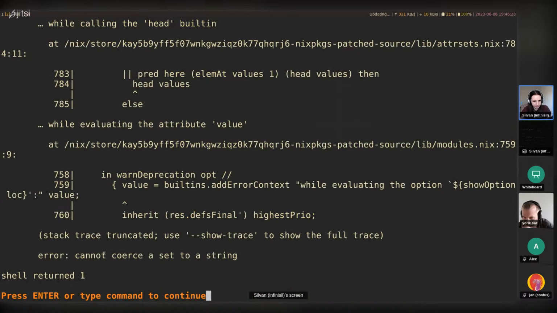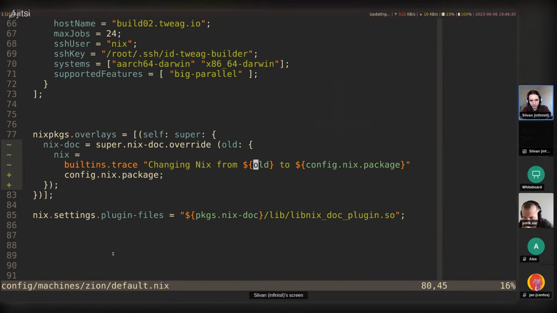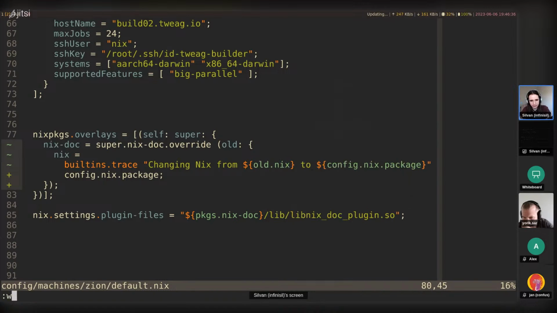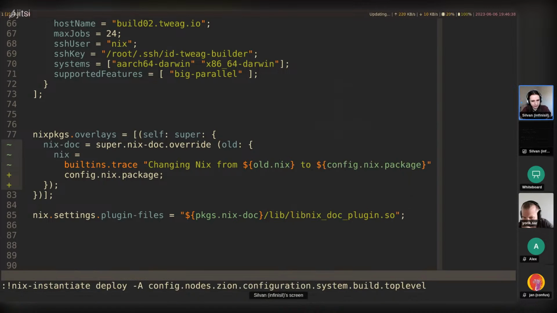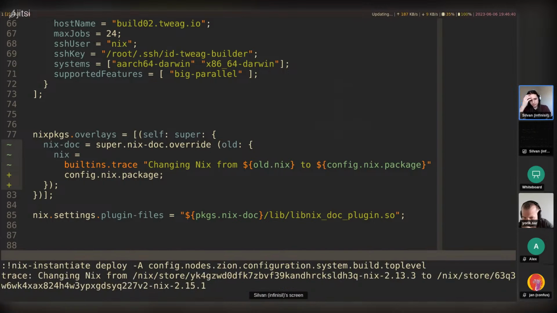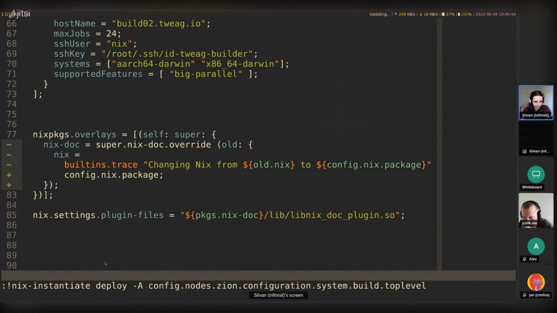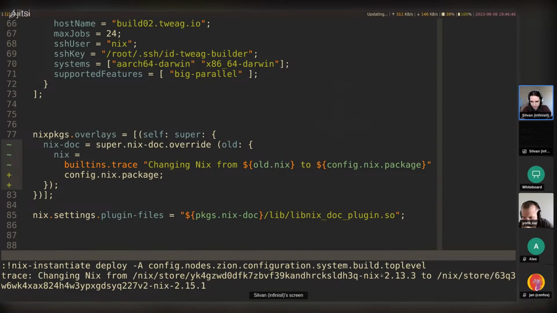Can I coerce a set to a string? Yeah, so we can't directly print these. Oh, actually, this should be old.nix. I think we should be able to print derivations directly. Okay, changing nix from nix 2.13.3 to 2.15.1. All right, so that seems to be correct.